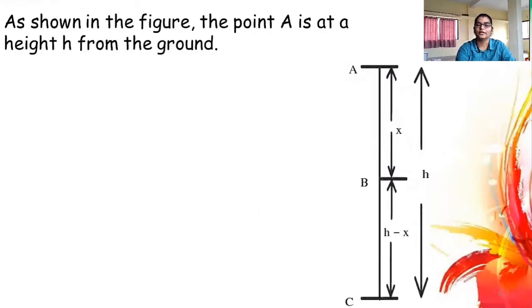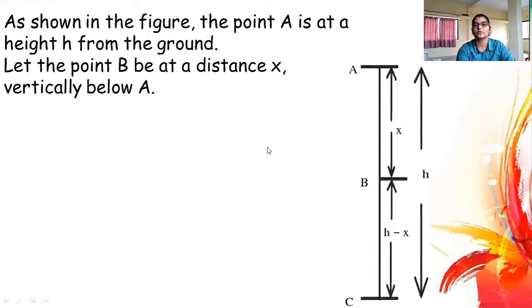So as shown in the figure, the point A is at height h from the ground. So let's prove the law of conservation of energy. So when the object is at point A, it is at height h from the ground. जमिनीपासून h एवढ्या height वरती तो आहे. So let the point B be at distance x vertically below A. So from A, the point B is at a distance of x.